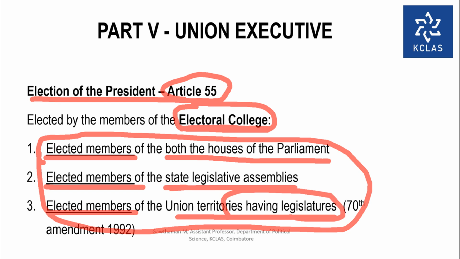What are the union territories having legislatures in India? One is Puducherry and one is New Delhi or Delhi. So Delhi and Puducherry are the two union territories having legislatures in India. It is as per the 70th Amendment of 1992. Very important: the Electoral College consists of elected members of both the houses of the Parliament, elected members of the state legislative assemblies, and elected members of the union territories having legislatures.